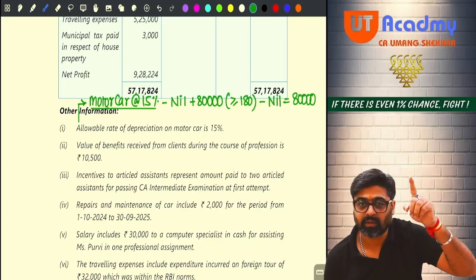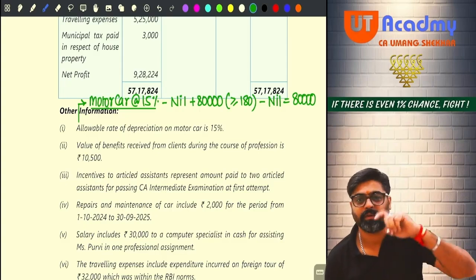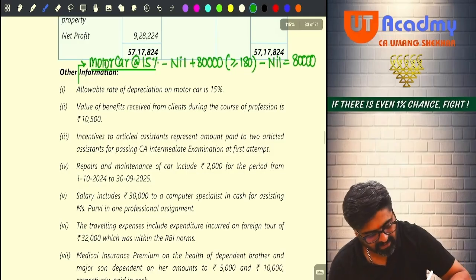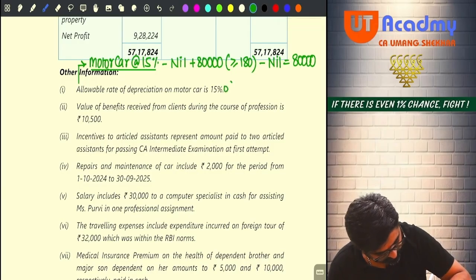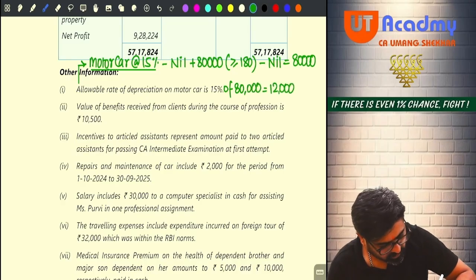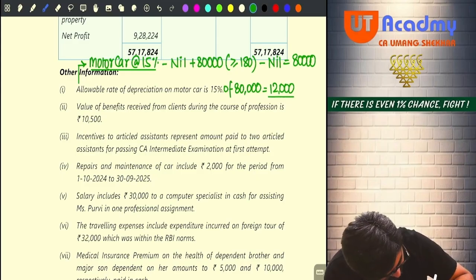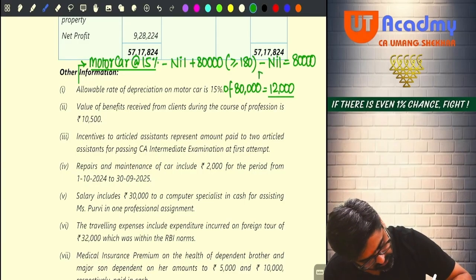And on this 80,000 you have to charge 15%. So 15% of 80,000 will be how much? 12,000.